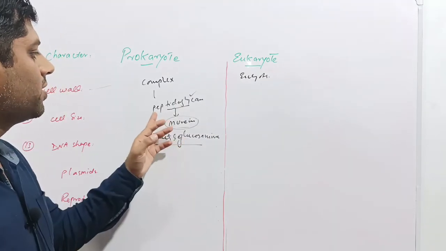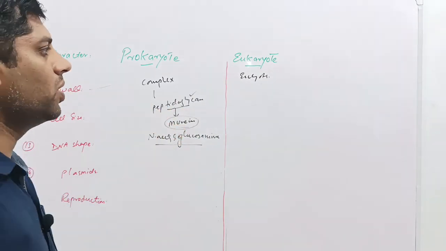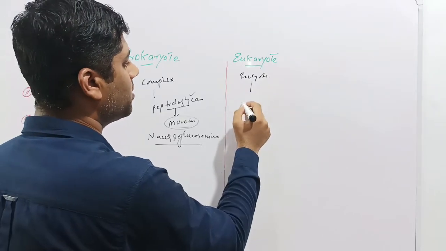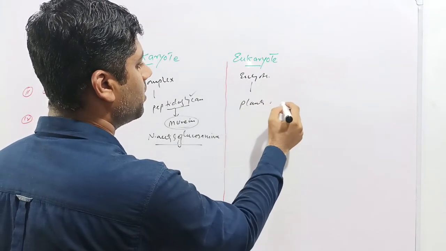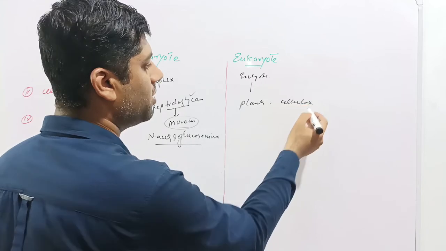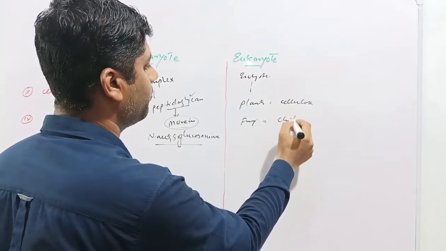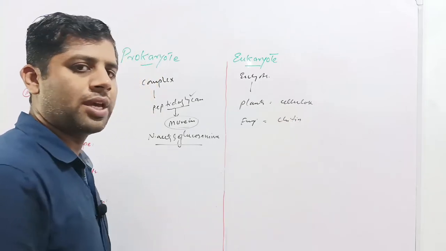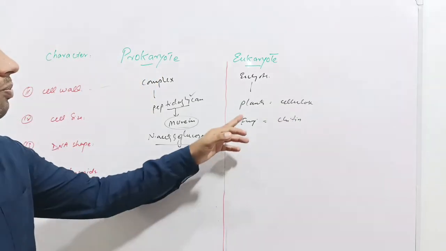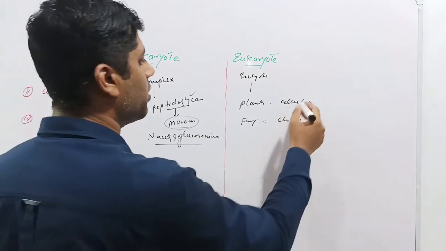So bacterial cell wall is basically made up of peptidoglycans, while in case of eukaryotes, cell wall is present in the plants and it is made up of cellulose, hemicellulose, pectin and lignin, and in fungi the cell wall is made up of chitin. In animals the cell wall is absent. So cell wall of both plants and fungi are made up of carbohydrate units.